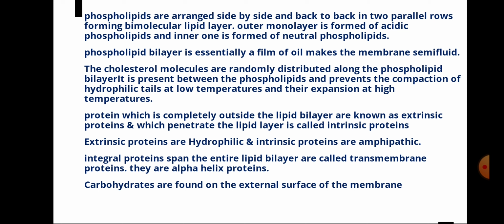and those which penetrate the lipid layer are called intrinsic proteins. Extrinsic proteins are hydrophilic and intrinsic proteins are amphipathic. Integral proteins that span the entire lipid bilayer are called transmembrane proteins. They are alpha helix proteins.